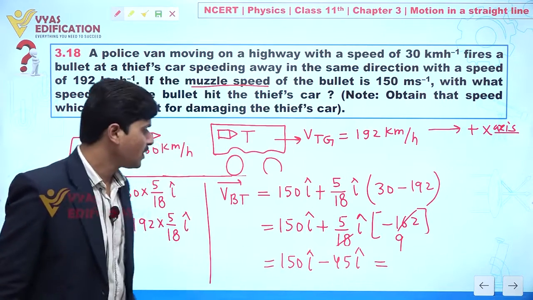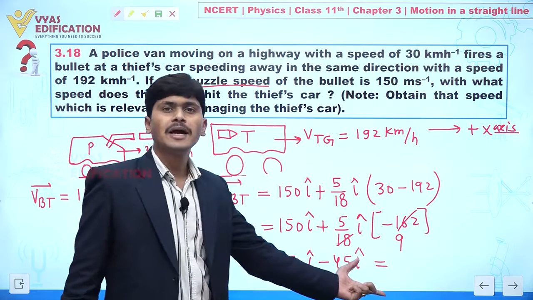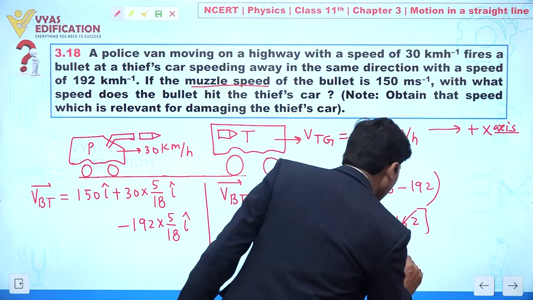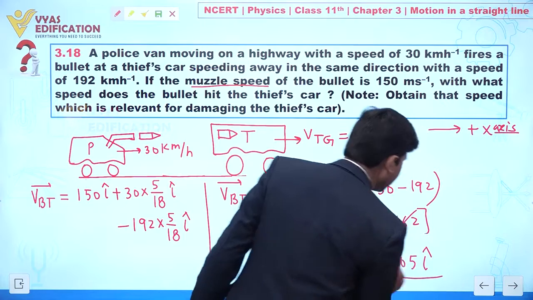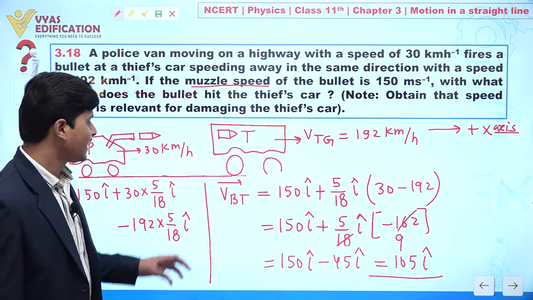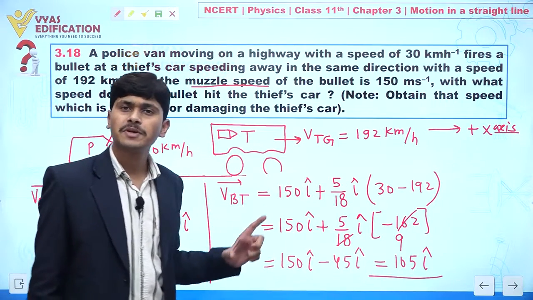So 150 minus 45 is equal to 105 i cap. So we are getting the velocity of bullet with respect to thief car.